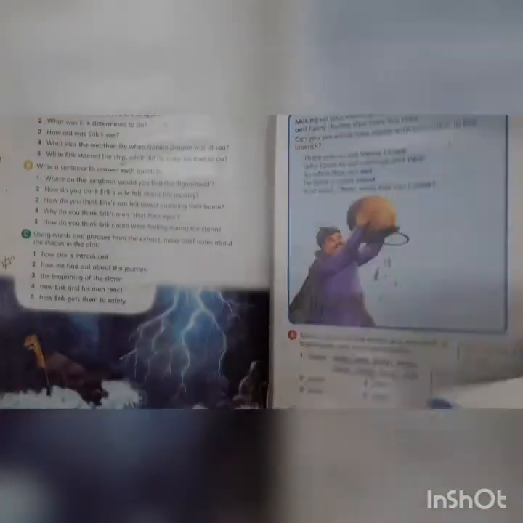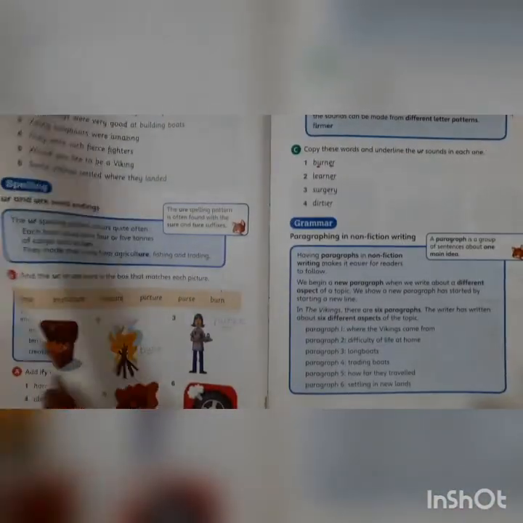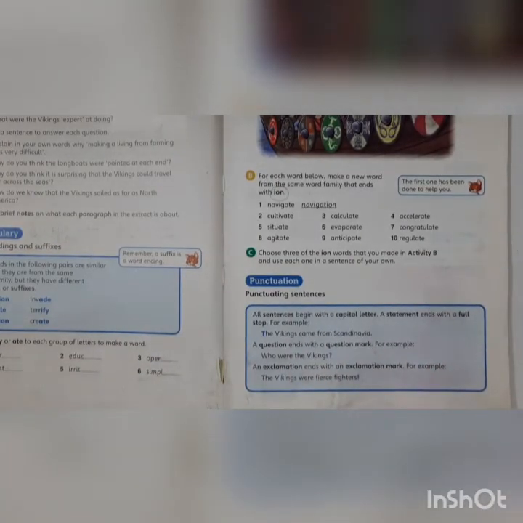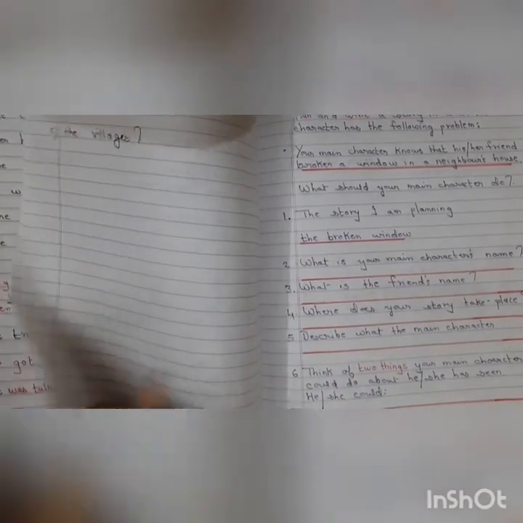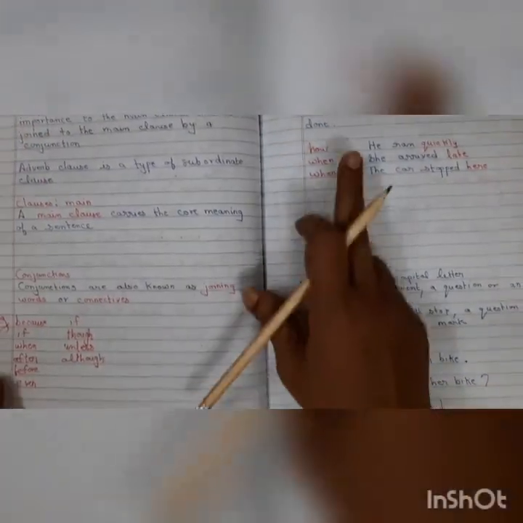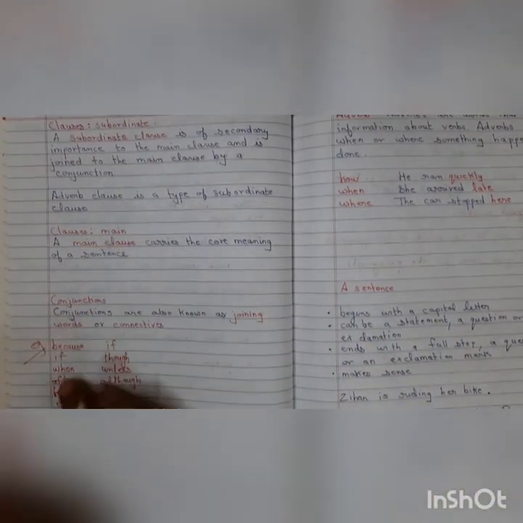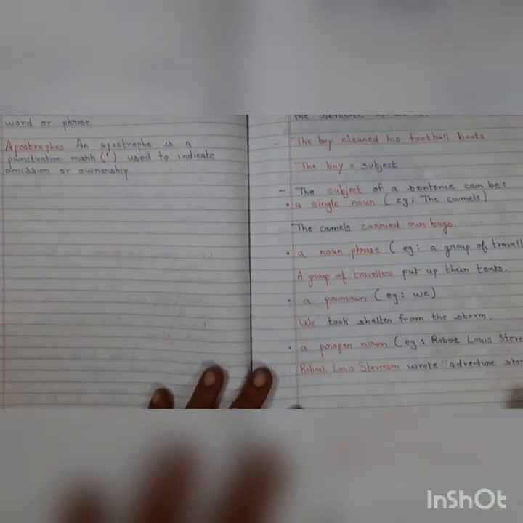Where is it gone? It was somewhere here. Yes, it's here. Okay, punctuating sentences. So you could do this. And refer to all these notes, children, which I have given you. I've given you all these notes. So you could go through them. Okay, adverb, then a sentence, then conjunctions, then clauses, then you have your subject. Okay, so go through all this.